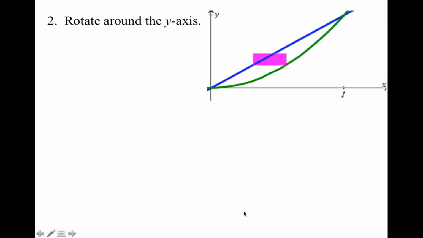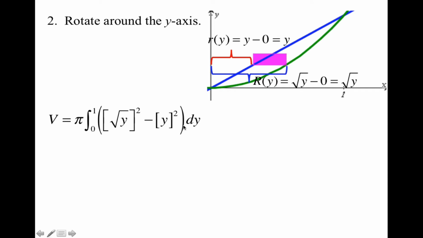All right, now we're going to use the exact same functions, but this time I'm rotating around the y-axis. So that means I'm going to need to change my functions in terms of y. So I'm going to find the inner and the outer radius first. So my outer radius this time is going to be the x squared function minus the axis of revolution. And this time, when I rewrite y equals x squared in terms of y, I get x equals square root of y. So I have square root of y minus 0, which just gives me square root of y. My inner function is just going to be y minus 0, which is just y.